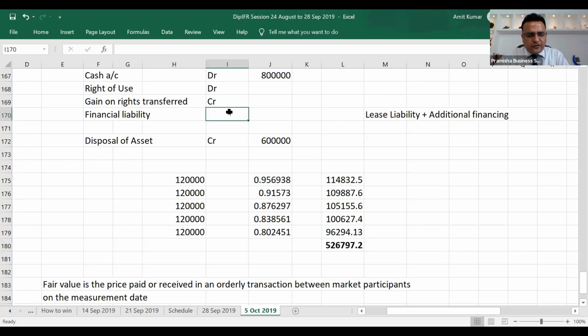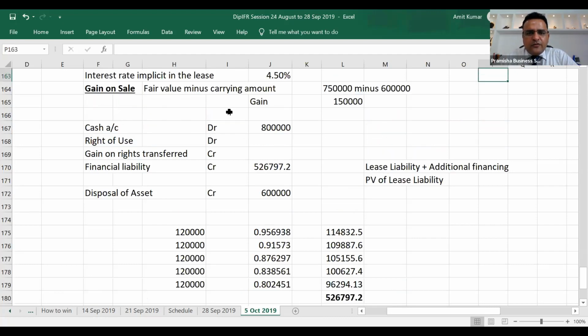The total financial liability is equivalent to 526,797. But this is a combination of lease liability plus additional financing. So how much is the present value of lease liability?